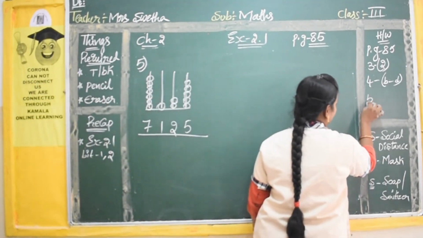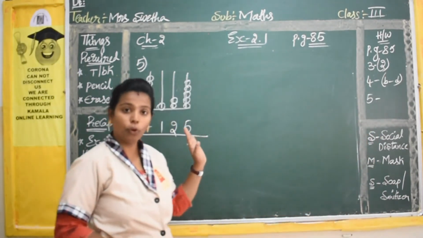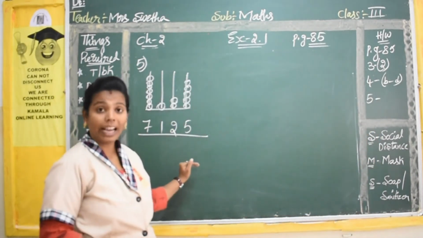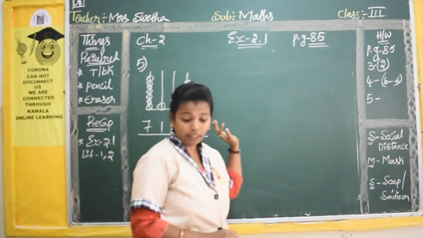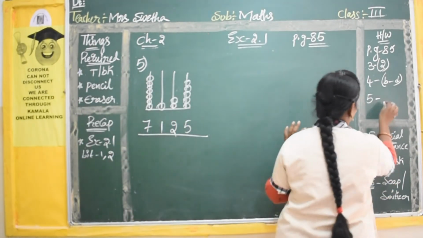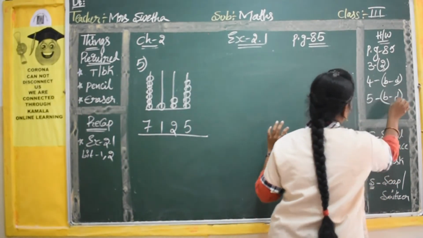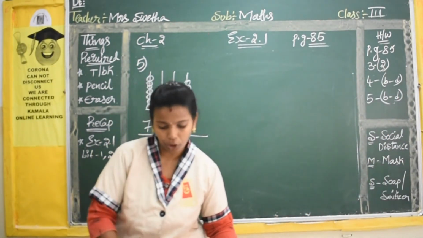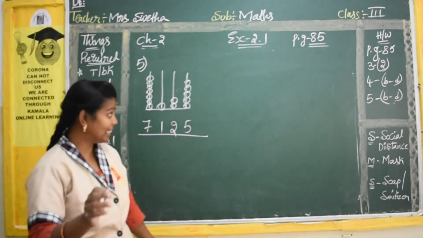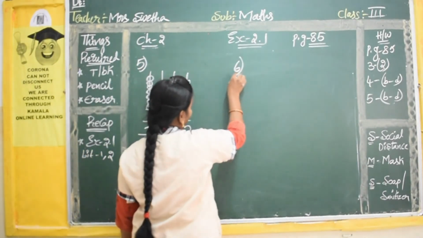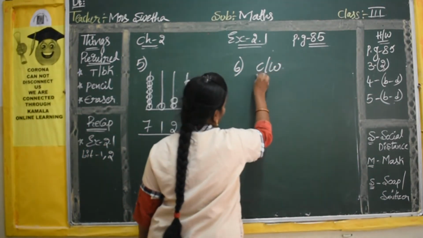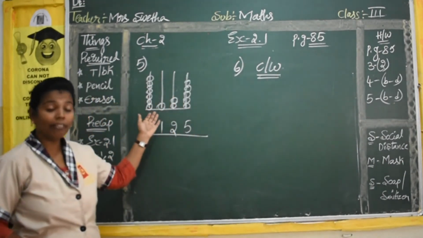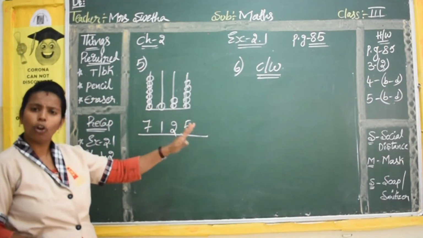So here also, you have only 4 questions. In this also I have given one here, so the other 3 you have to do as homework. Okay, B, C, D, very easy. You can finish this in 1 to 3 minutes. Okay, and for the sixth bit, you need your classwork. Okay, here we have the abacus, so you have to draw the abacus, children.